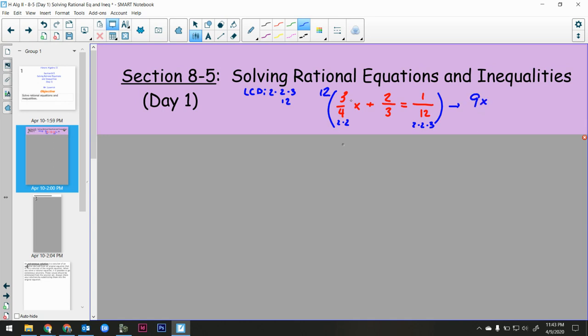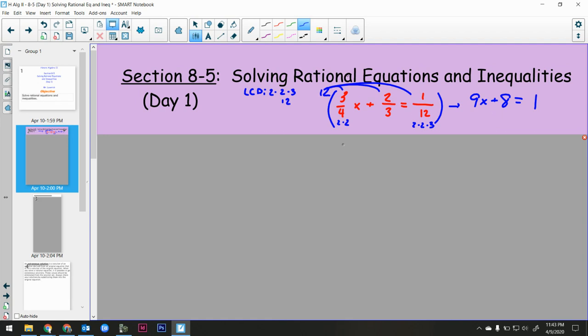That would be 36 over 4, divided out, 9x. Plus, and then I would multiply in here, 24 over 3 or an 8, or cross reduce, 12 over 3 would be a 4, and 4 times 2 is 8. Is equal to, well, the whole thing would cancel out here, so just a 1. And then it creates this really nice equation, 9x plus 8 equals 1, which you can solve really easily.